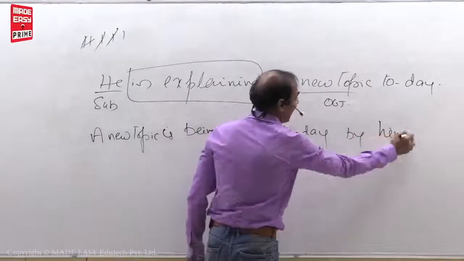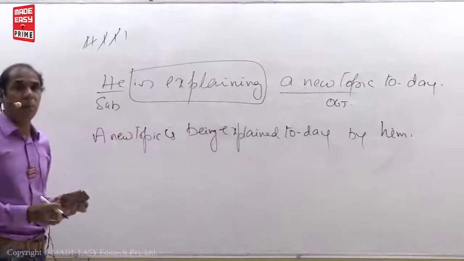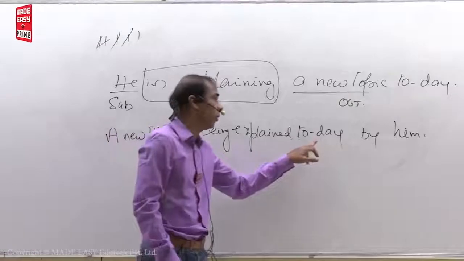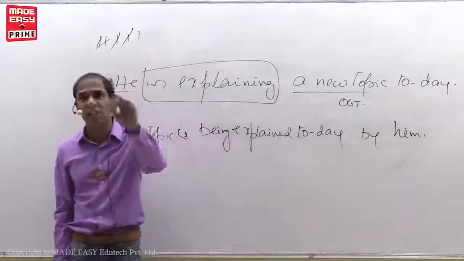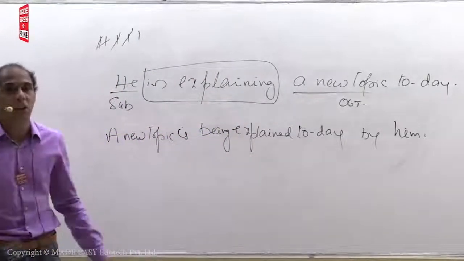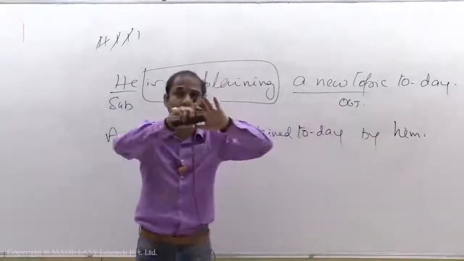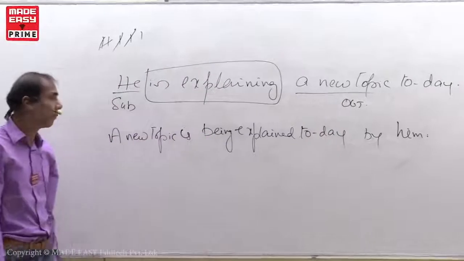Then you write by. But everyone commonly speaks like this: "A new topic is being explained by him today." If you write like this, that is not English. Grammatically wrong. Okay? After by plus subject, don't write anything in passive voice.